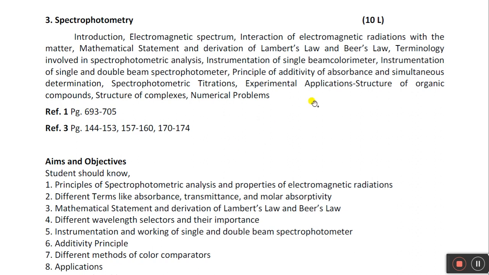So here the main focus is on spectrophotometric analysis, instrumentation of the single beam spectrophotometer, double beam spectrophotometer, and like that. Then what are the detectors used in the spectrophotometers? Spectrophotometric titrations, experimental application, structure of organic compounds, and so on. In physical chemistry practicals we have around 5 practicals which depend on spectrophotometric titrations. These are the normal titrations which you have performed in the laboratories.